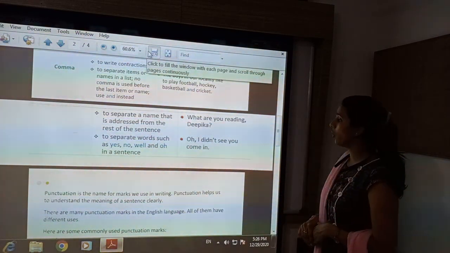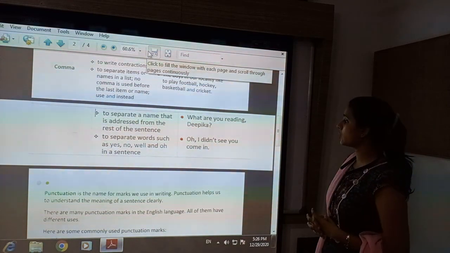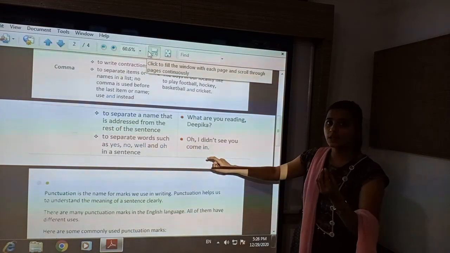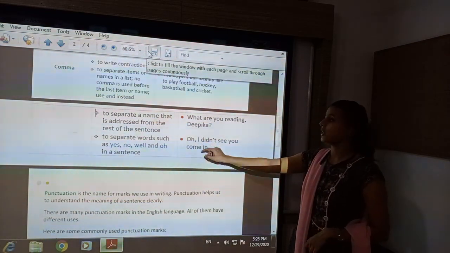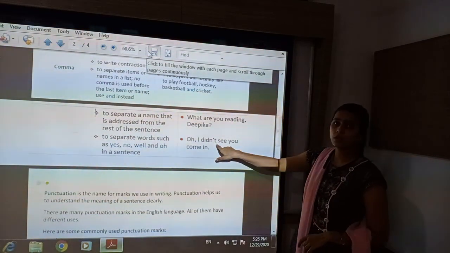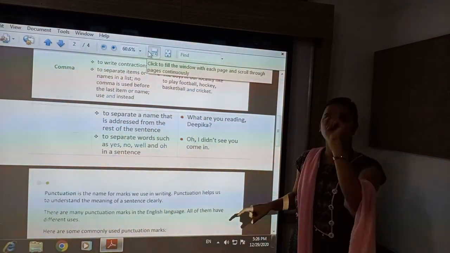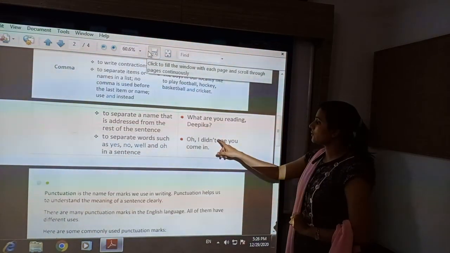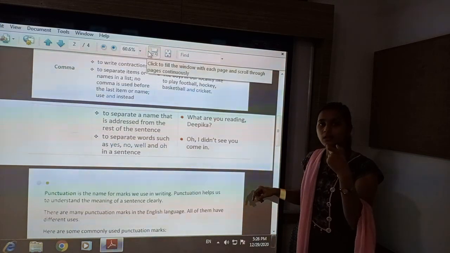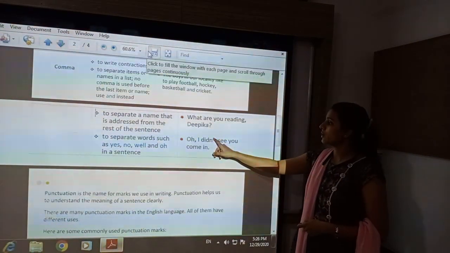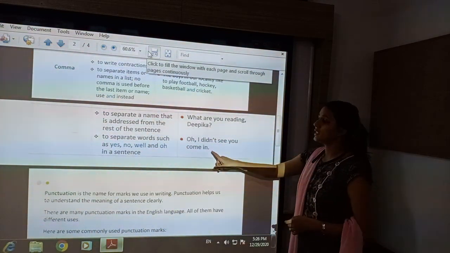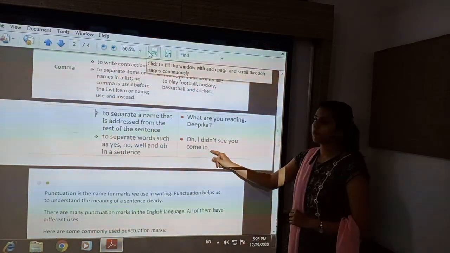See the example, oh, I didn't see you come in. So after oh, that is the interjection, a comma is kept, and then I didn't, here you can see the apostrophe. Short form is used, not is written as n apostrophe t. So in this way, when you use short form, there also you will put an apostrophe, and then at the end of the sentence, as it is a declarative sentence, a full stop is kept.